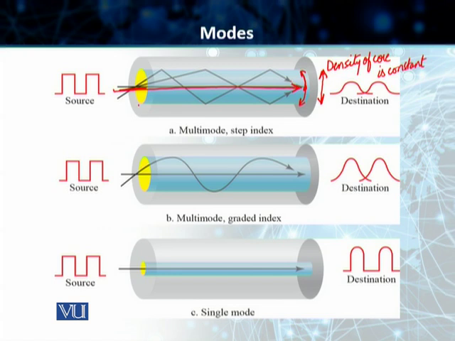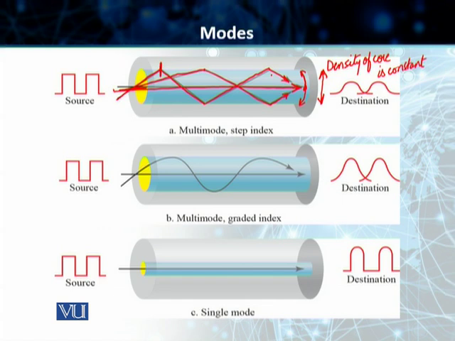Now, students, there are other rays of lights which are entering this core at an angle. Single density in the core, lesser density at the cladding. The ray of light hits the surface between the core and the cladding, and it is reflected back. And the process goes on. So different pieces of information in the form of different rays of light, they keep on moving in the multi-mode step index fiber like this.